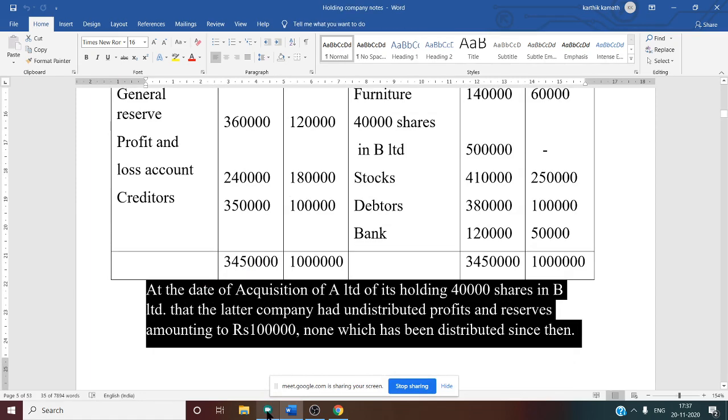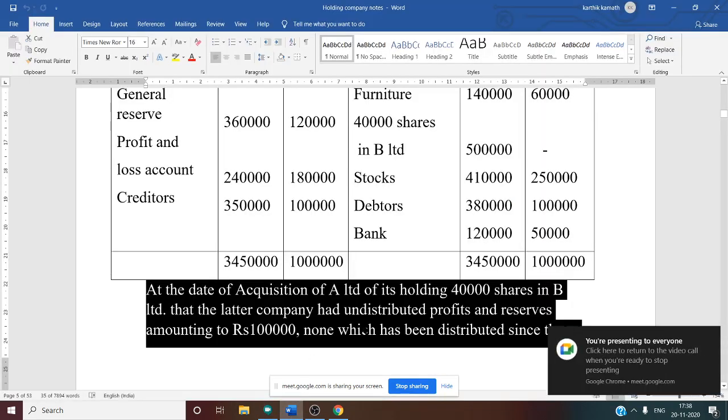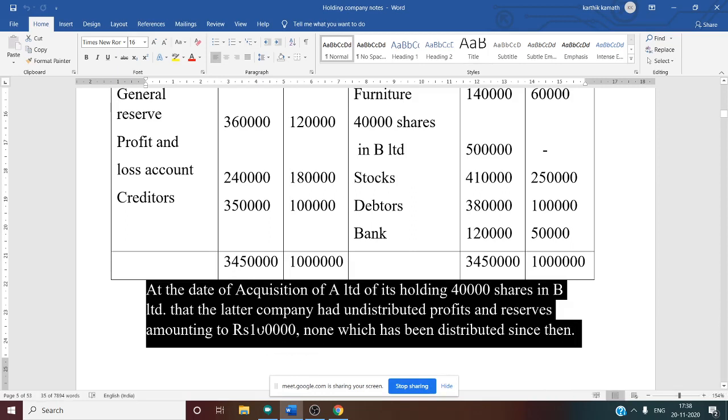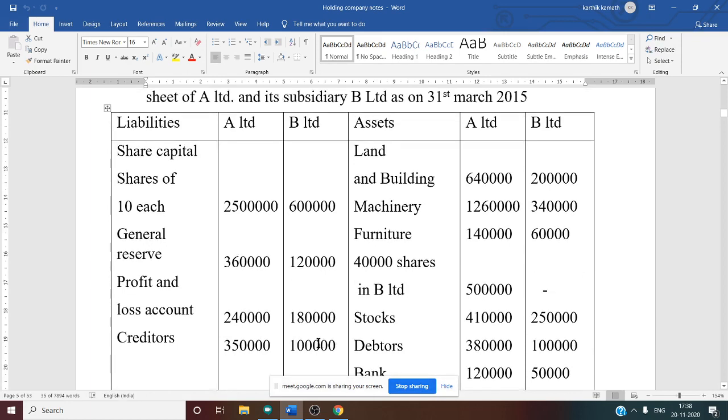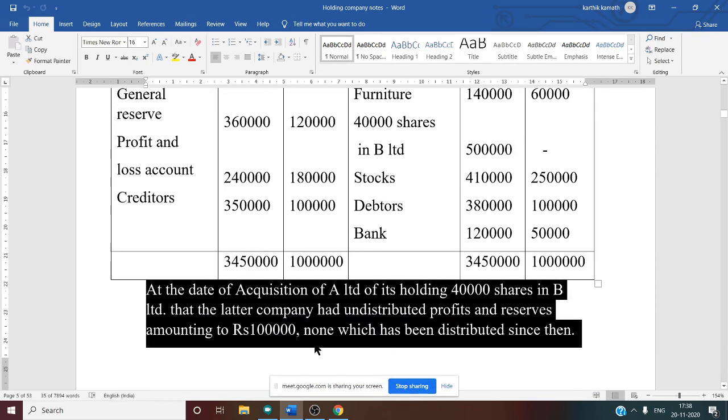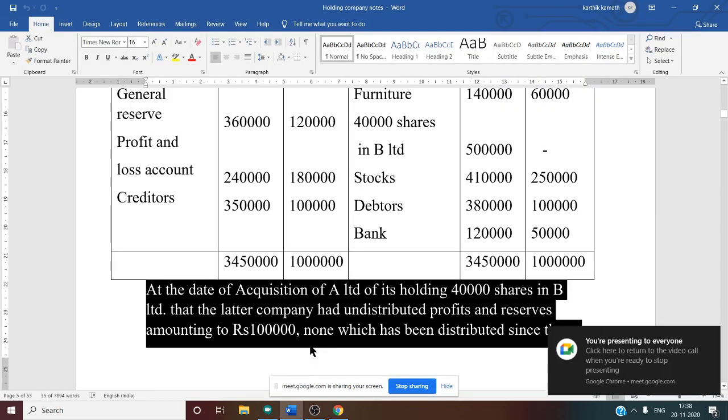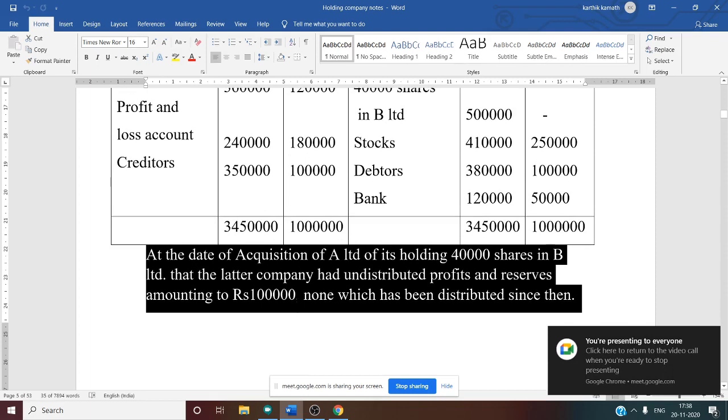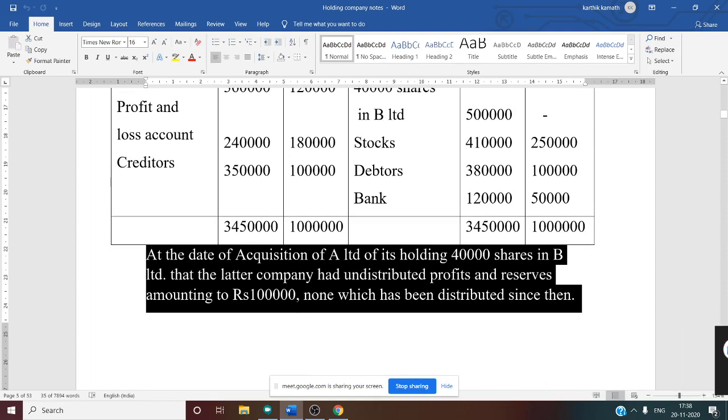That is, what do you mean by this? "None of which has been distributed since then" means this 1 lakh amount was there before the acquisition date. If you see the problem once again, no acquisition date is given, so it doesn't matter. But we know that this 1 lakh is there before the acquisition, not after. So this 1 lakh amount becomes pre.